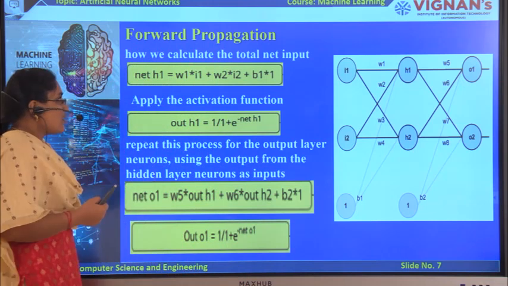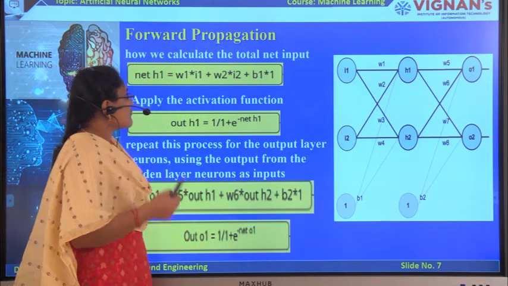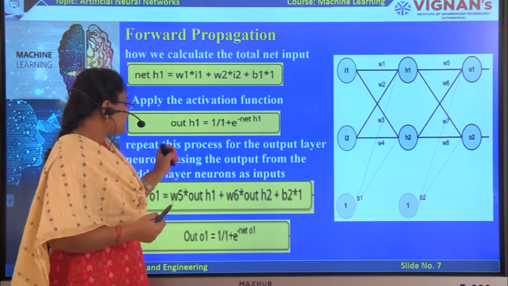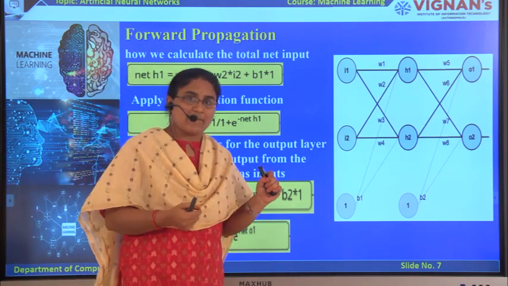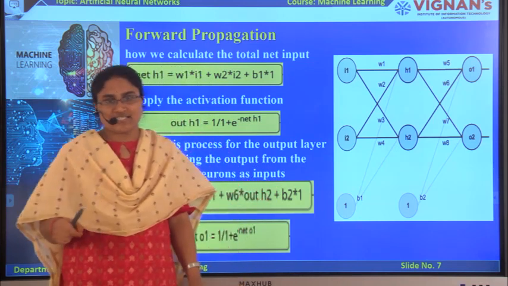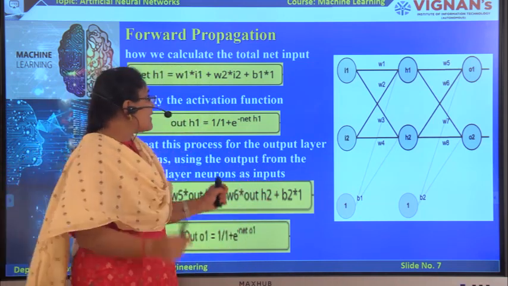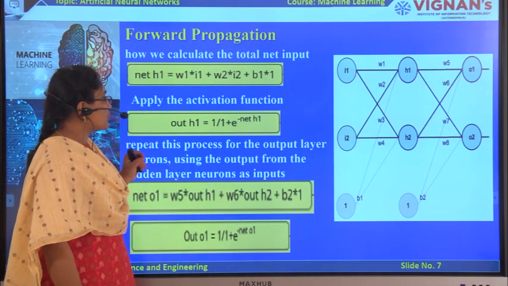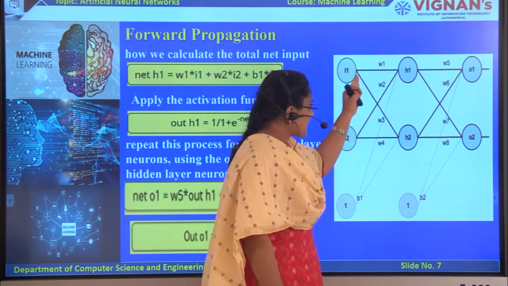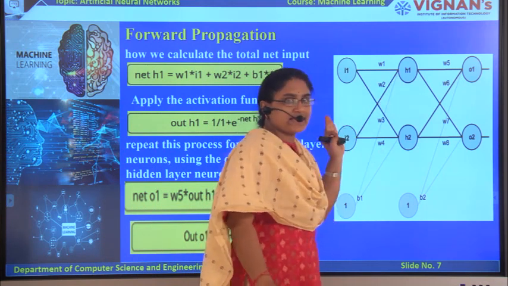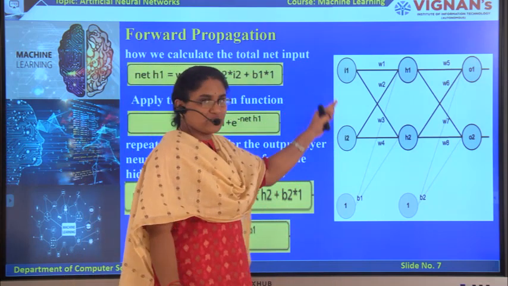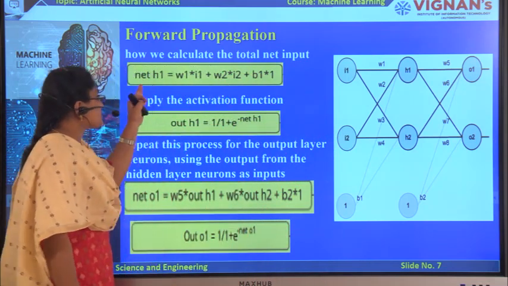In the forward propagation step we calculate the total net input, and then apply the activation function to the output of each node. First, these input values are sent to the hidden layer, so we compute the total net input using this formula.